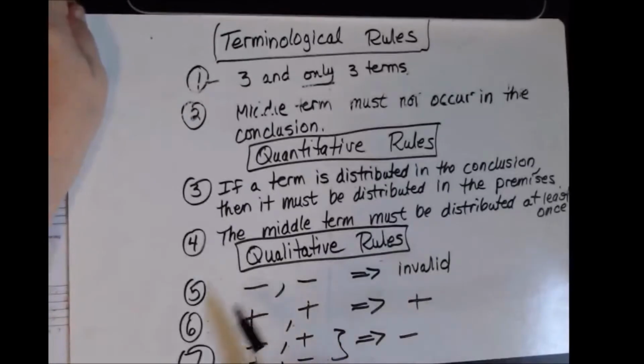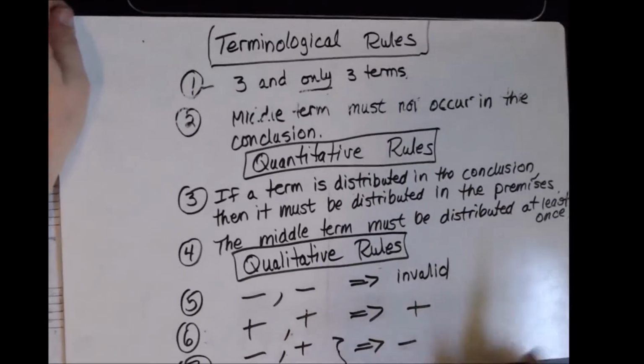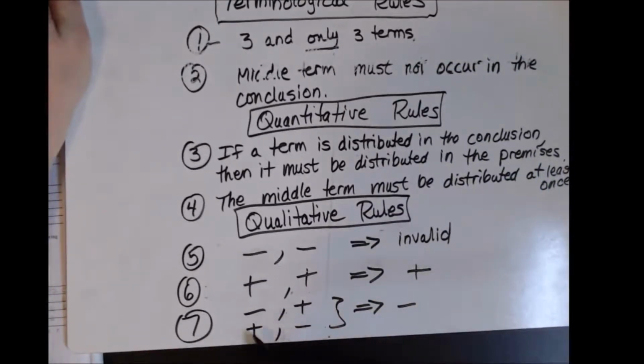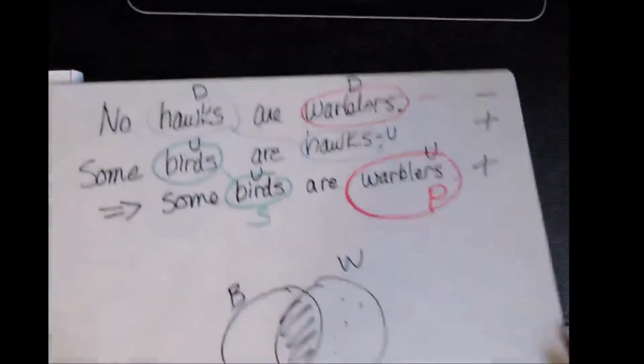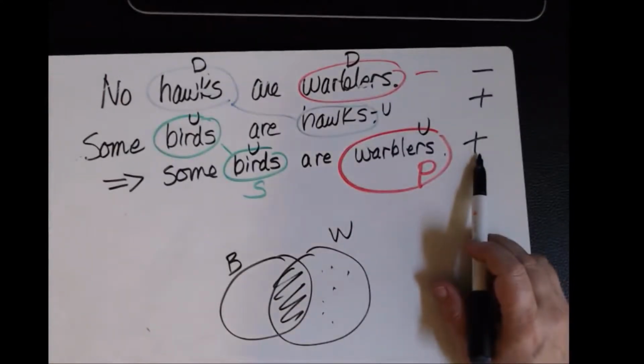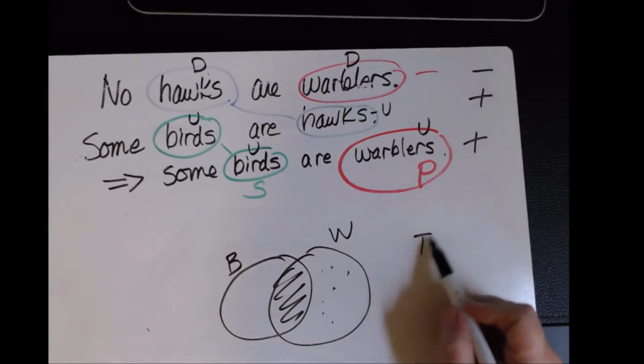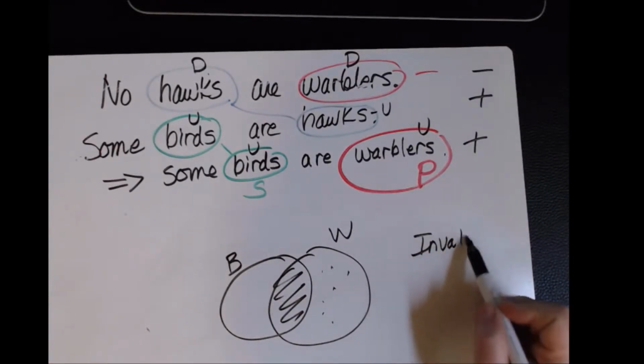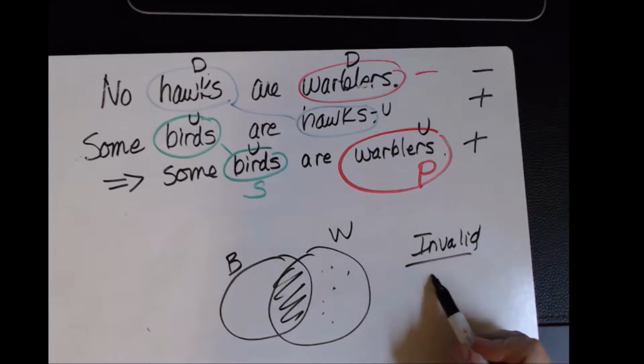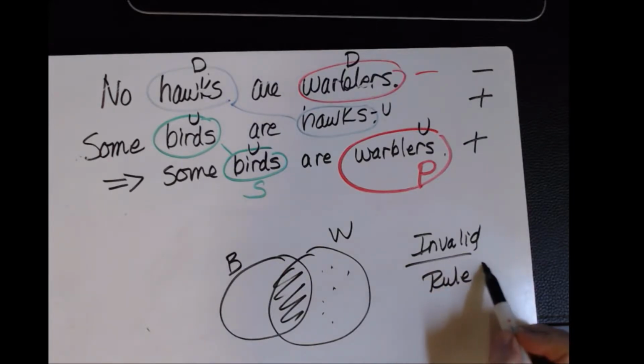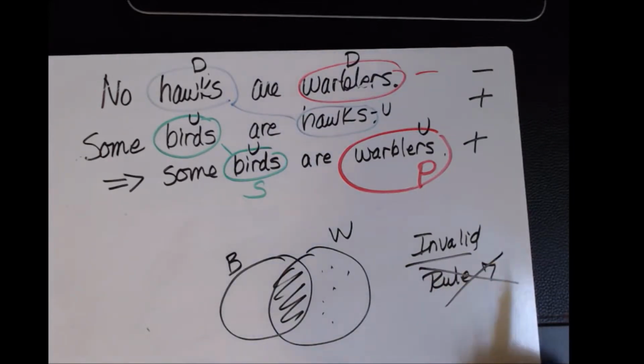So I'm good on rule 5 and 6. They don't apply. What about rule 7? Rule 7 says if either one of them is negative, my conclusion must also be negative. We know we have this situation. Is our conclusion negative? Oops, it is not. So this syllogism is invalid because it violates rule 7.